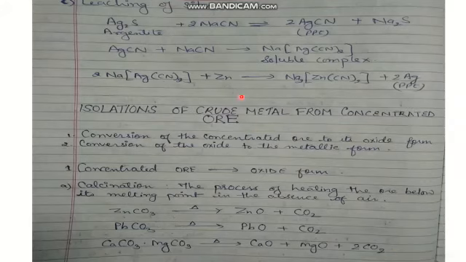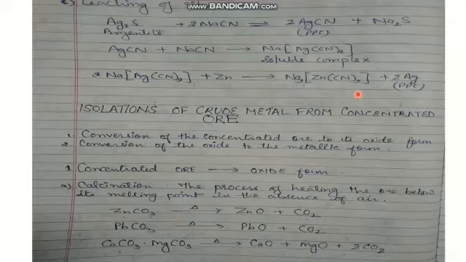Now again, here we are having the leaching of silver. Silver comes in the argentite form, and again sodium cyanide is used, which forms AgCN precipitate. This AgCN precipitate is treated again with NaCN to form the soluble complex. This soluble complex is again treated with Zn to form Na2[Zn(CN)4], and Ag is precipitated out. So in this way, we have concentrated ore, and now this concentrated ore has to be converted into the metal.